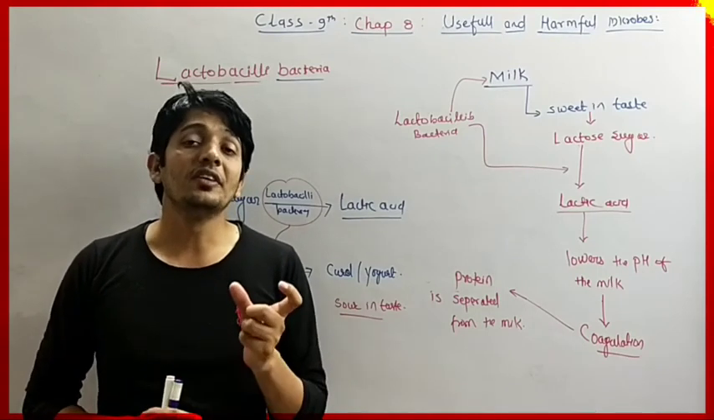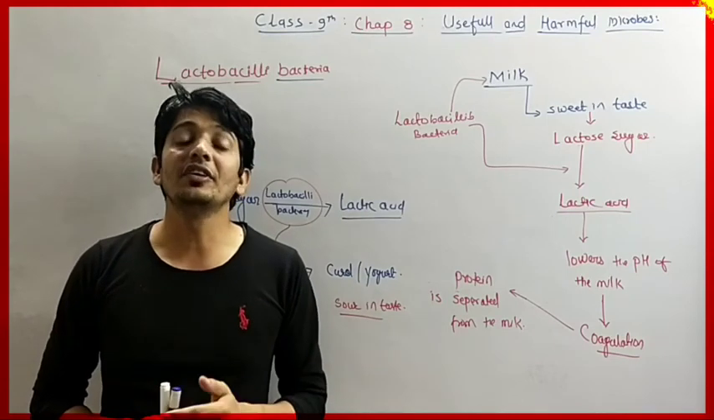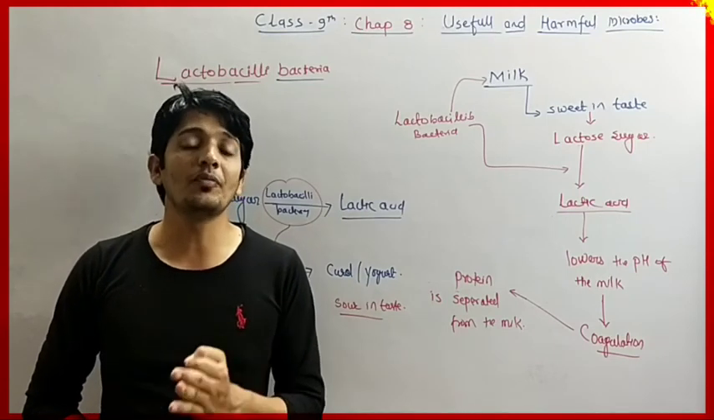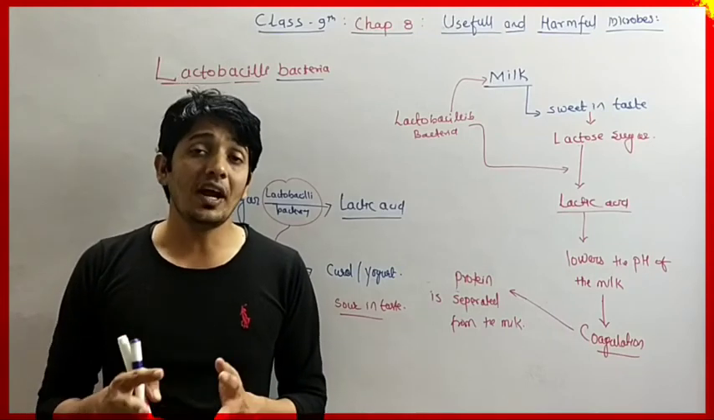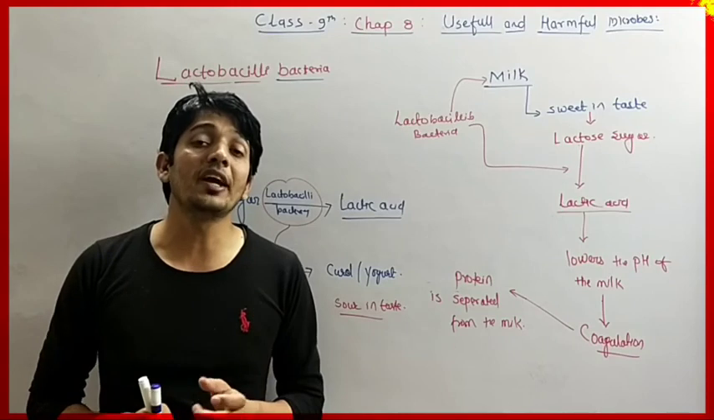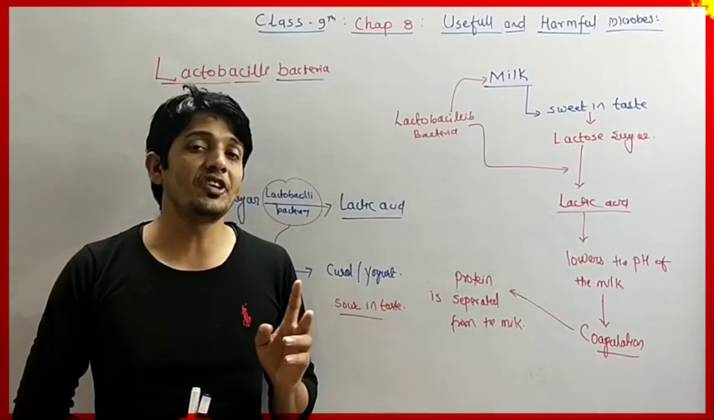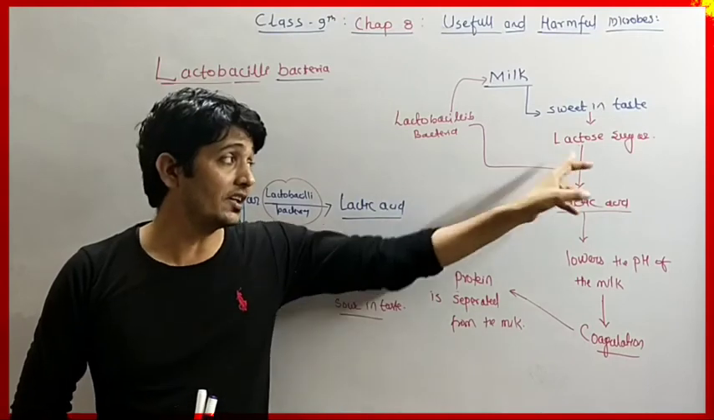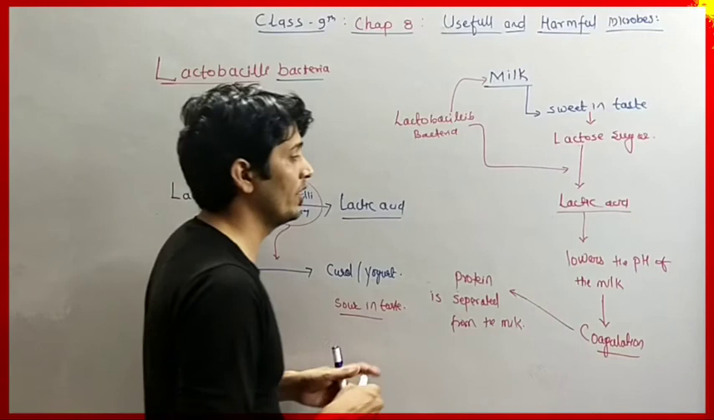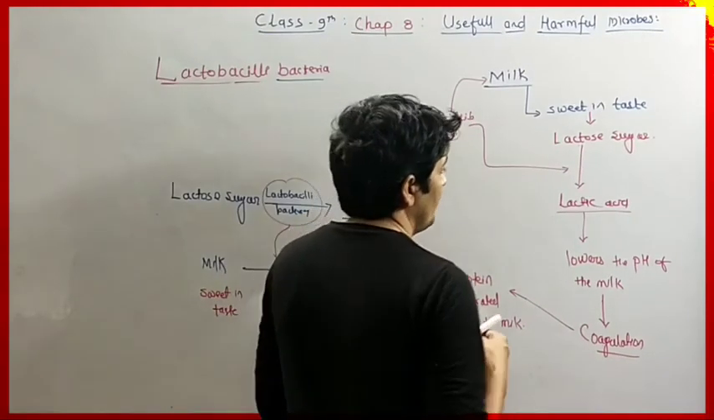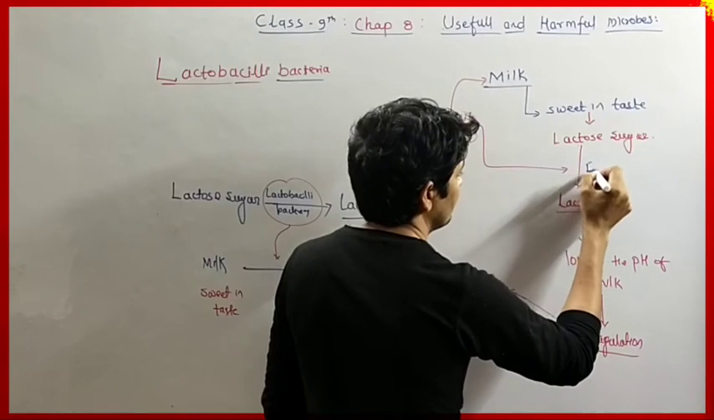Then, by skimming the curd, we can get the cream from it, and from the cream we can get the ghee also. So different products of milk can be obtained by the process called fermentation. And what is fermentation? It is the conversion of sugar into lactic acid. This process is called fermentation, and it takes place by the lactobacilli bacteria.